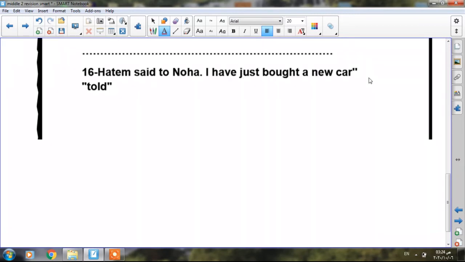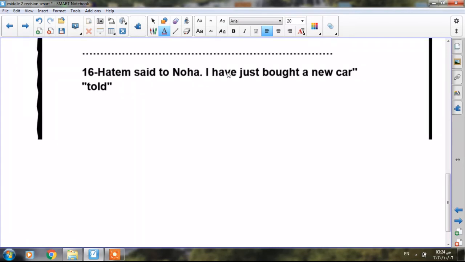So we changed said to to become told. We changed the pronouns first, so that have becomes had, because we said we have to change the verb into the past tense. Okay, let's write the answer.